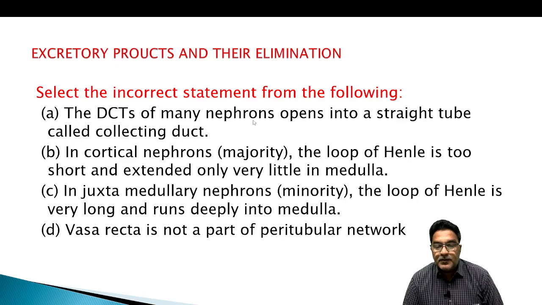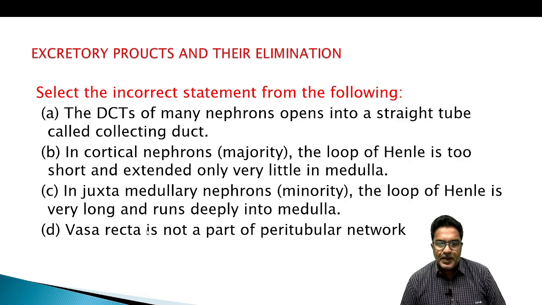So DCTs of many nephron open into straight tube called collecting duct. Okay. In cortical nephron, majority of nephrons are cortical nephron. They are saying yes, 80 to 85% are cortical nephron. The loop of Henle is too short and extended only very little in medulla. Too short or maybe absent even, we can say. In juxtamedullary nephron, minority, less in number. Okay. The loop of Henle is very long and runs deeply into the medulla.